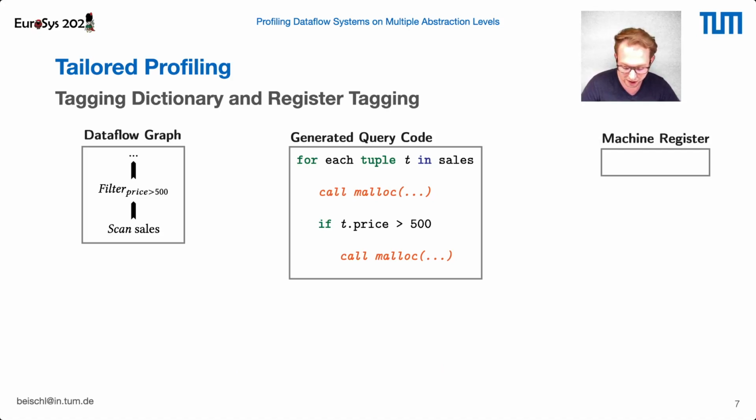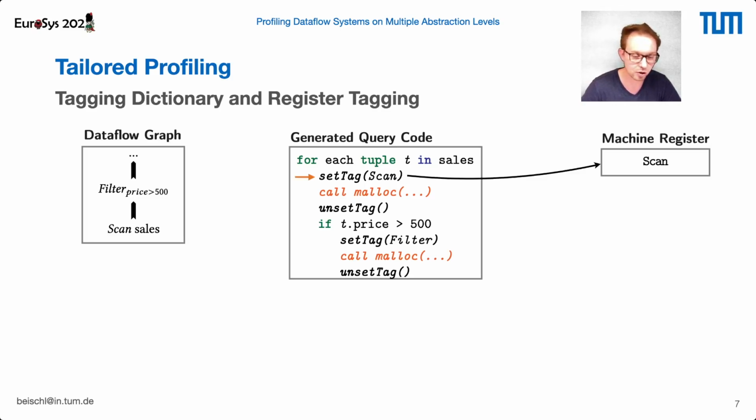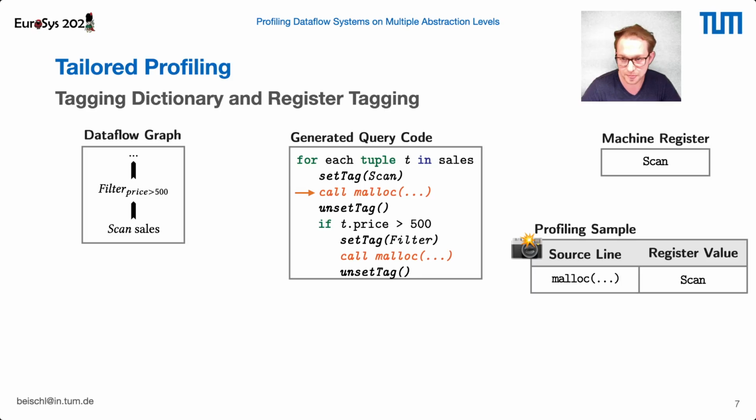At first, we tell the compiler to exclusively reserve one machine register for our register tagging method. Therefore, this machine register will be excluded for the Dataflow system, and only our register tagging can use it. Now we will use this machine register to track which operator actually called our shared functions. Therefore, we enclose each call to a shared function by tagging instructions that write a unique tag in this machine register before calling the shared function. And then when we execute the code of the shared function and take a sample, in addition to the instruction pointer, we also record the content of this machine register.